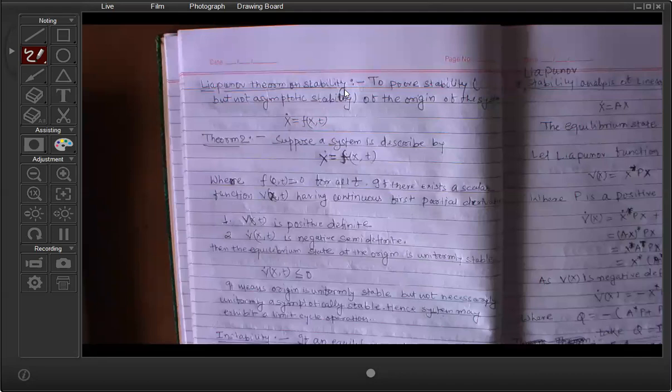Stability means that you can predict the value of the state variable at any time t. If your state variable is unbounded, that means the value of the state variable is exponentially increasing, then at t equal to infinity, the value of the state variable is infinity. Then you cannot say that the system is stable, because you cannot predict the magnitude of the state variable. That means your motto of stability analysis in state space analysis is to prove whether the state variable of the system is bounded within the range.